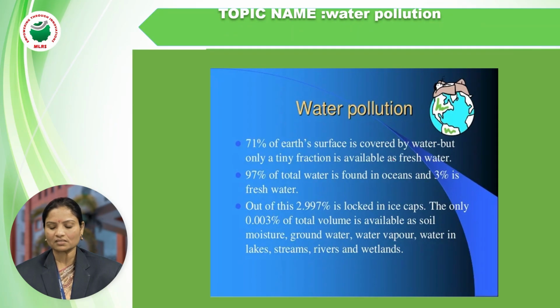71% of the earth's surface is covered by water, but only a tiny fraction is available as fresh water. 97% of the total water is found in oceans, and 3% is fresh water. Out of this, 2.997% is locked in the ice caps. Only 0.003% of the total volume is available as soil moisture, groundwater, water vapor, and water in lakes, streams, rivers, and wetlands.